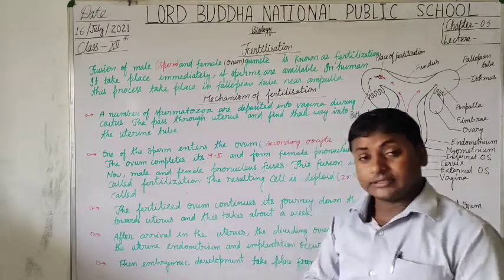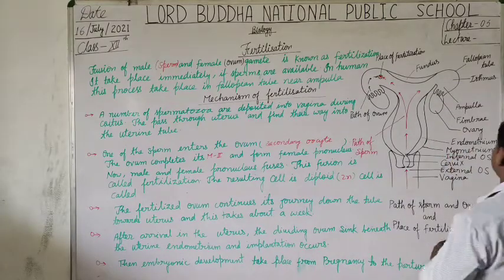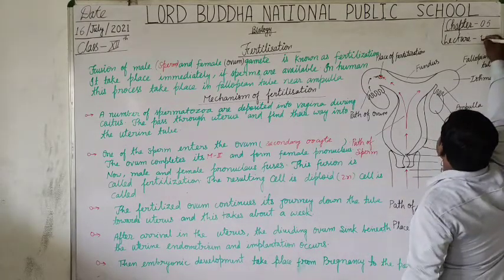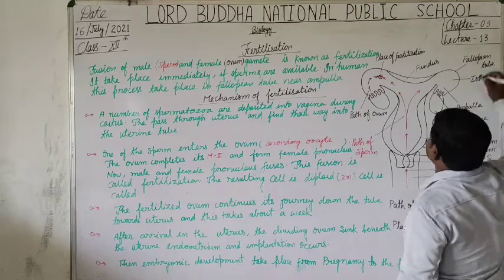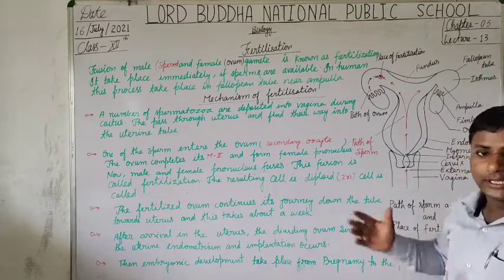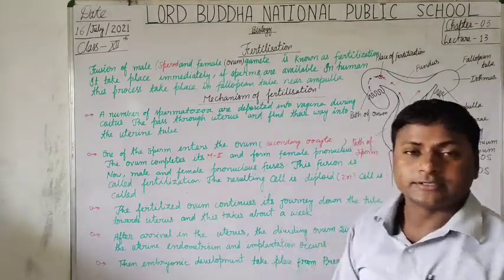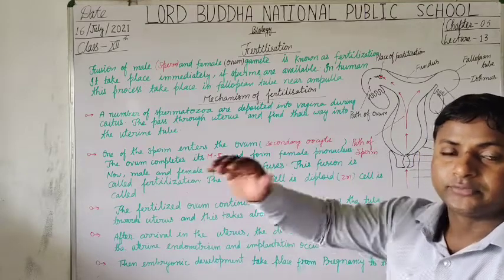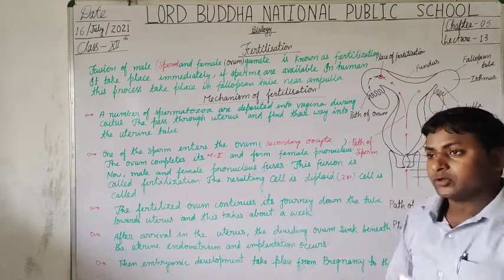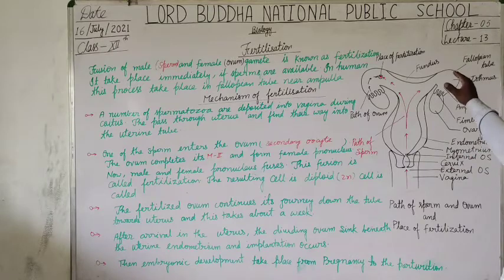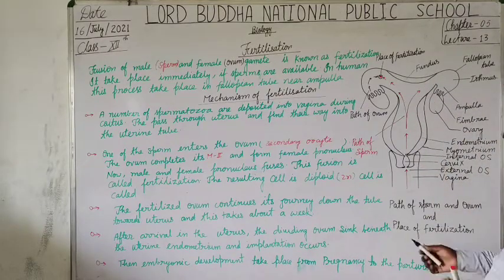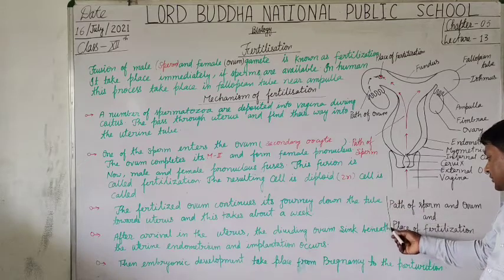Yes students, this is lecture number 13, and in this lecture we are going to discuss the process of fertilization in human. So students, first of all, once again I repeat this diagram.